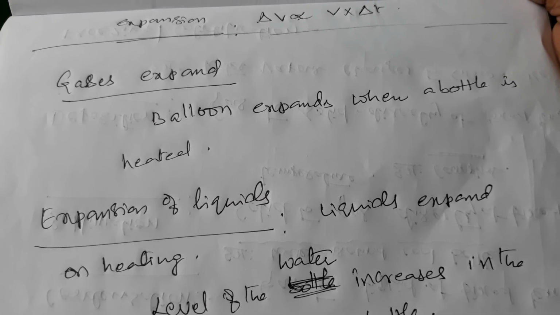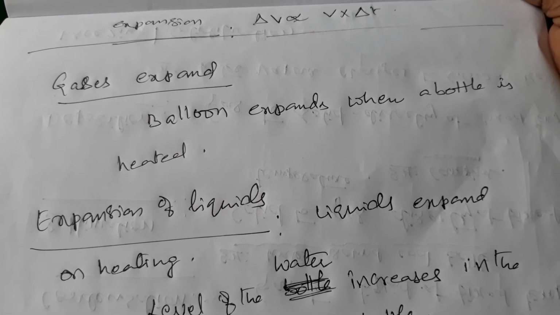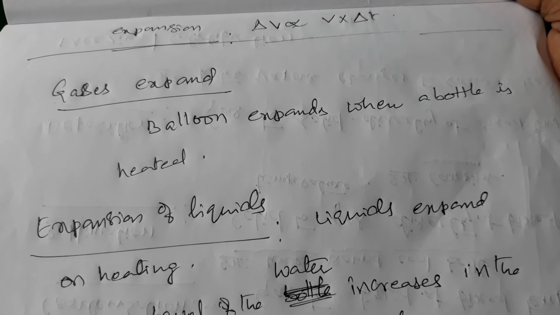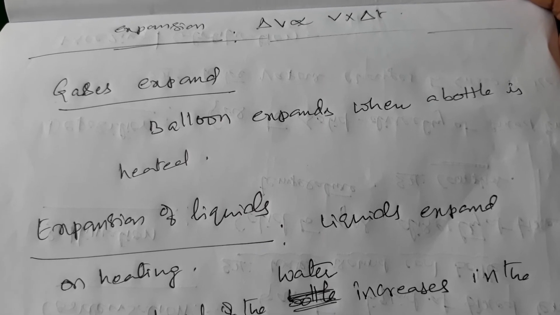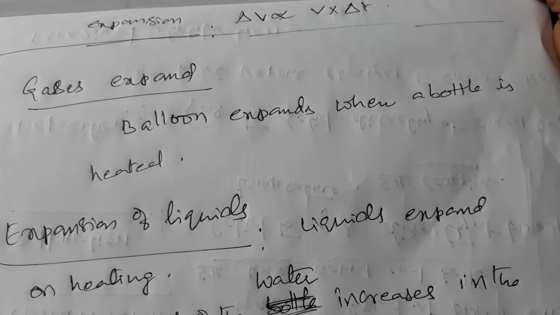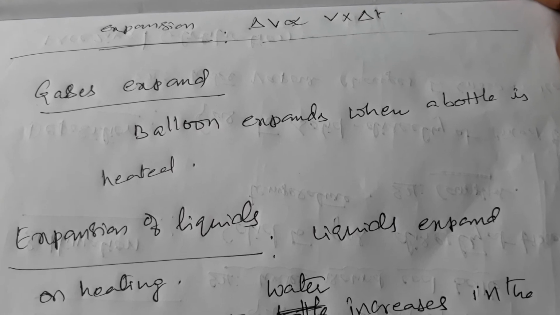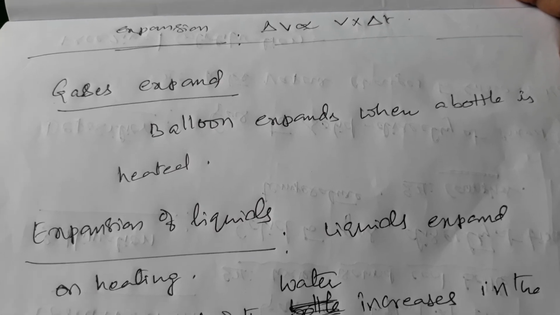What will happen? Air particles expand and due to that the attached balloon expands. So the balloon expands when the bottle is heated. By that we can understand gases expand on heating.